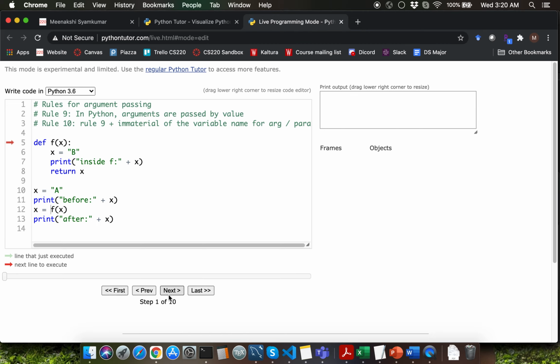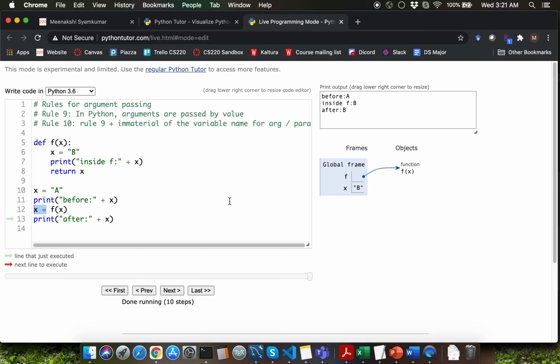So quickly stepping through, function definition for f will be line 5. Then we create a global variable x. Then we are calling the function f by passing x as argument. Within the function f, we are changing the local variable x to have a value b. Then we'll be returning the value inside the local variable x, which is b. In the place where we are calling the function, we are capturing the return value into the variable x, which is going to be reassigning the global variable to the value of string b.